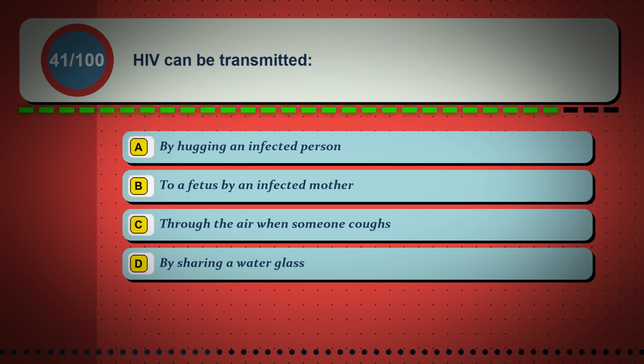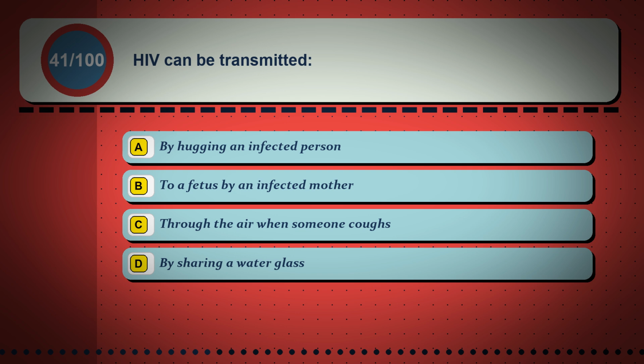Question 41. HIV can be transmitted. Option A, by hugging an infected person. Option B, to a fetus by an infected mother. Option C, through the air when someone coughs. Option D, by sharing a water glass.